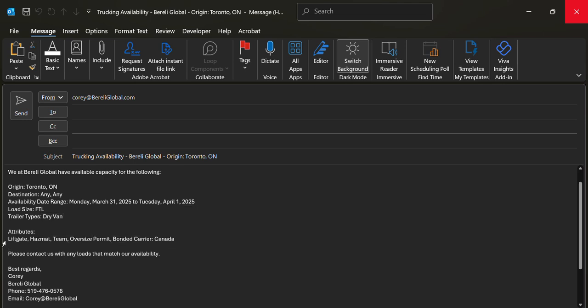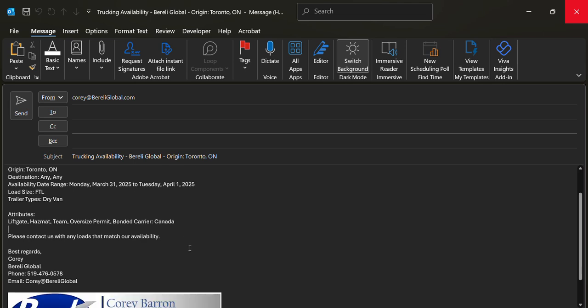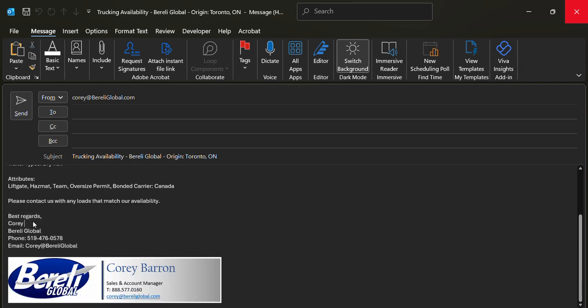On the attributes, liftgate. If we have a liftgate, hazmat, team, oversize, we want carriers, please contact us with any loads that match our availability. Best regards. And look what it did. Okay, so it put in my name, company name, phone number, and I didn't put in the full email, I think, so I gotta double check that right now. And then there's my signature right there.